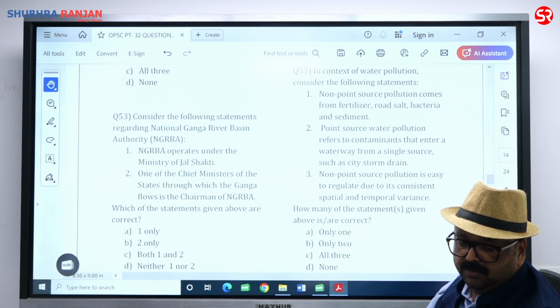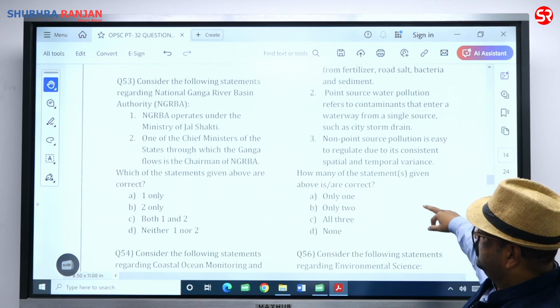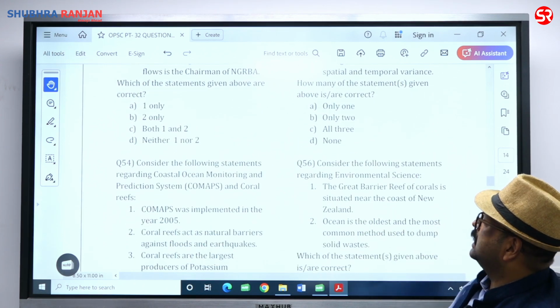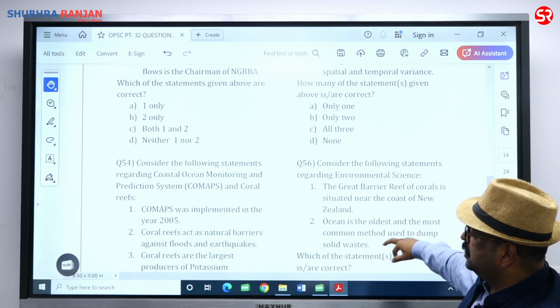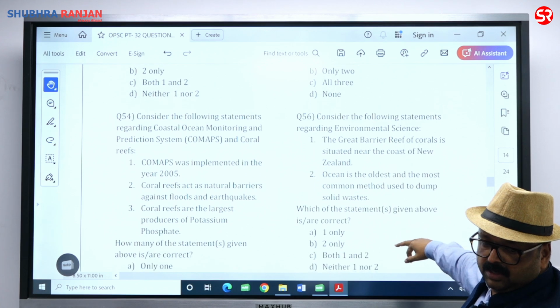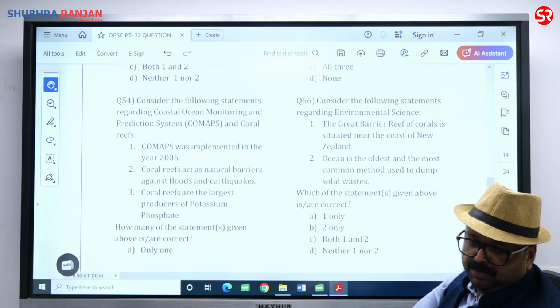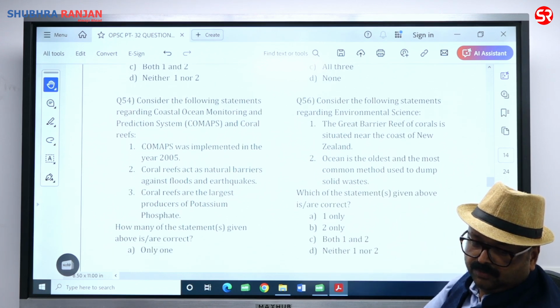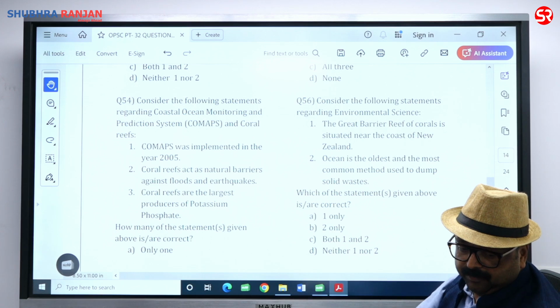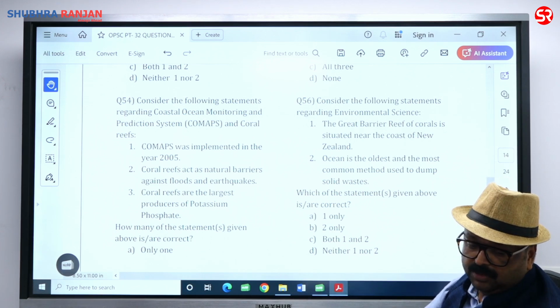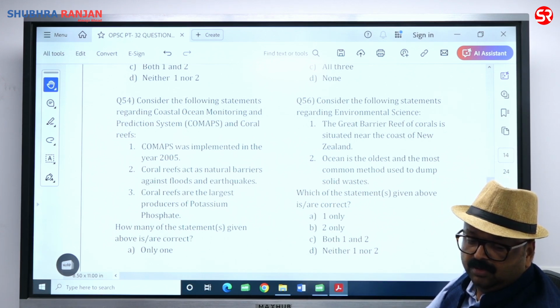53, only 1. Next, question number 54. Consider the following statements regarding the Coastal Ocean Monitoring and Prediction System, COMAPS. Okay. COMAPS was implemented in the year 2005. No, it was way back, in 1991 it was implemented, so that is wrong. Coral reefs act as a natural barrier against flood and earthquake.